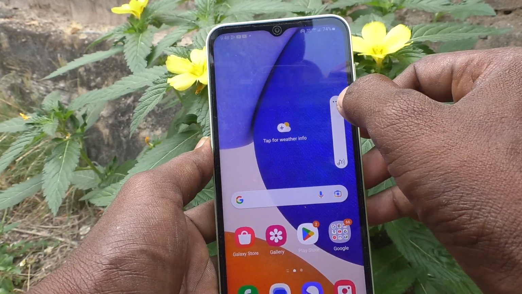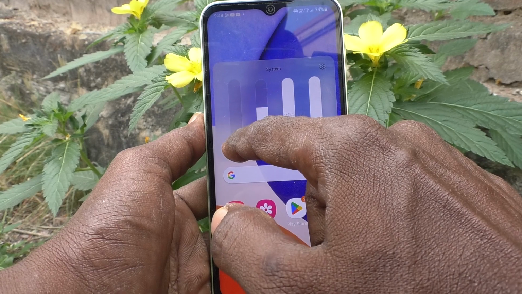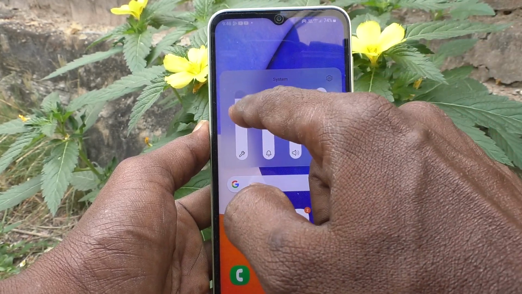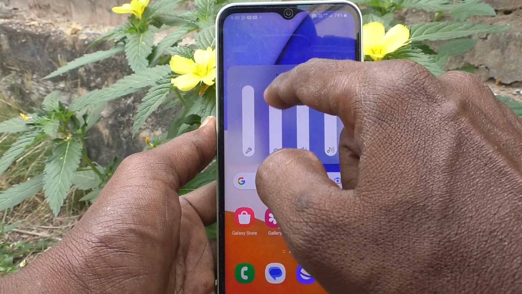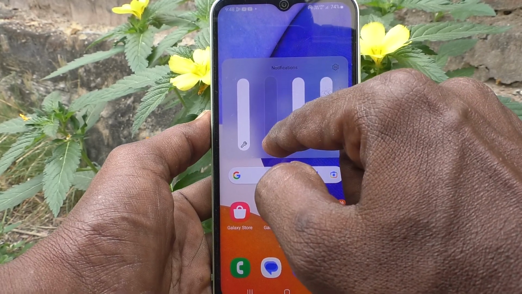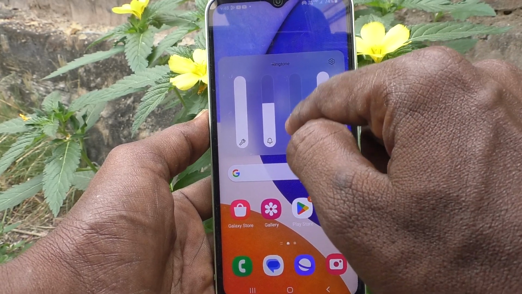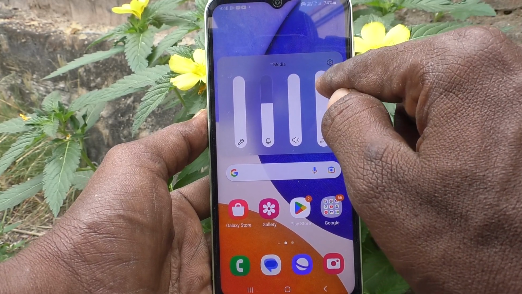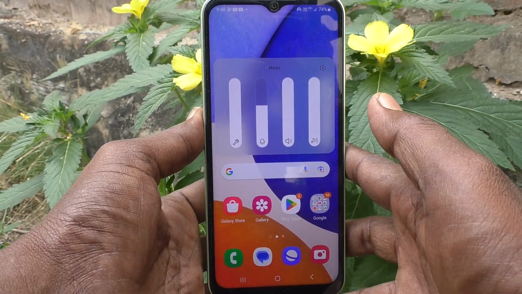And for other volumes, click on these three dots and other volumes will appear here. This is, I think, a system volume. If you move up, volume will increase. If you move down, volume will decrease. So in this way you can easily control ringtone volume and other volumes in your phone,